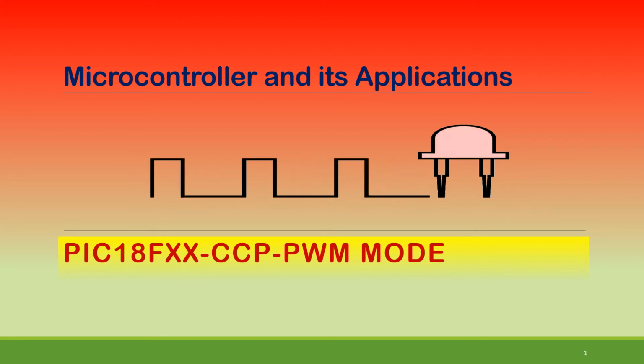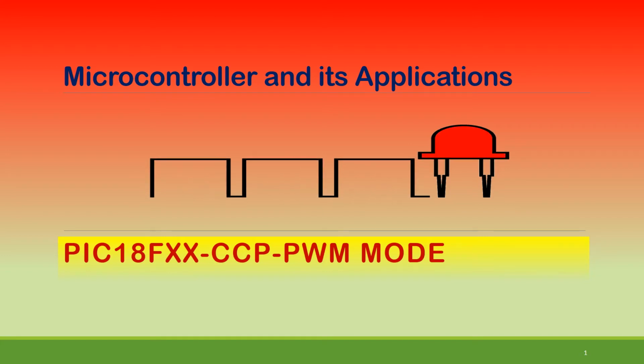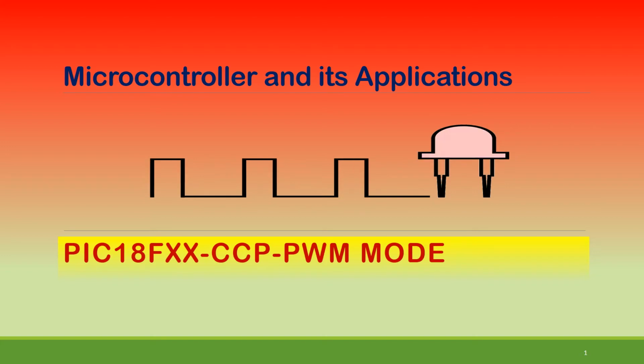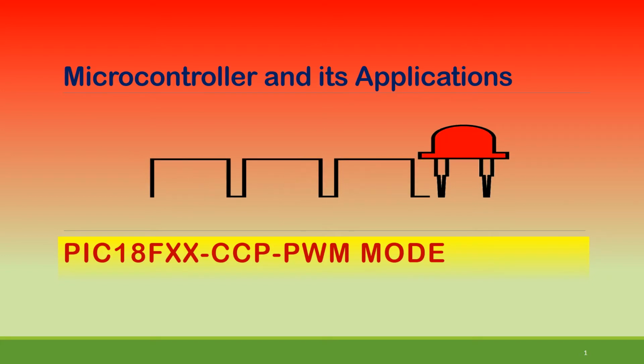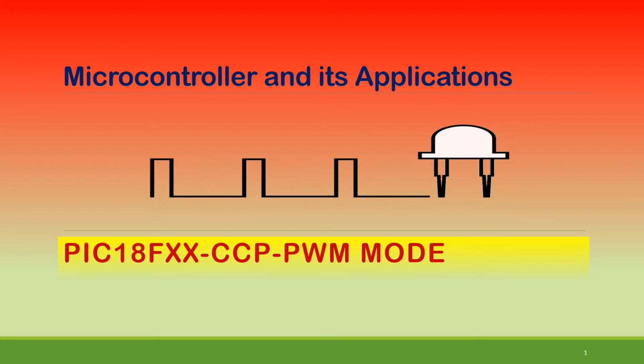Basically, pulse width modulation is a modulation technique used in communication applications like PAM, PPM and PWM. Each has its own benefit, like when we change the amplitude of the pulse based on the information signal, or when we change the width of the pulse, or when we change the position of the pulse. All these three techniques have their own importance and significance in communication applications as pulse modulation techniques.